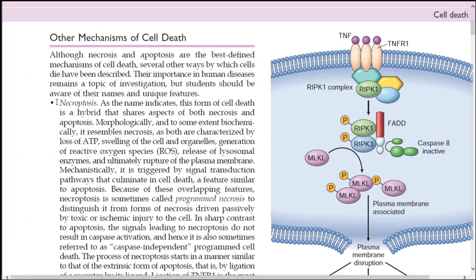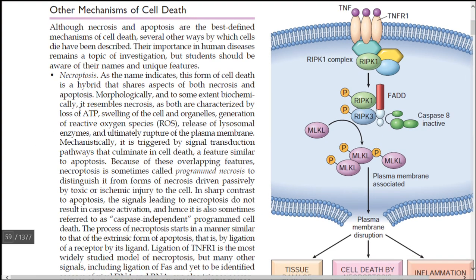As the name indicates, this is a hybrid of necrosis and apoptosis, which shares some aspects of both. Morphologically it resembles necrosis, as both necroptosis and necrosis are characterized by loss of ATP, swelling of the cell and organelles, generation of reactive oxygen species and release of lysosomal enzymes, which results in rupture of the plasma membrane.